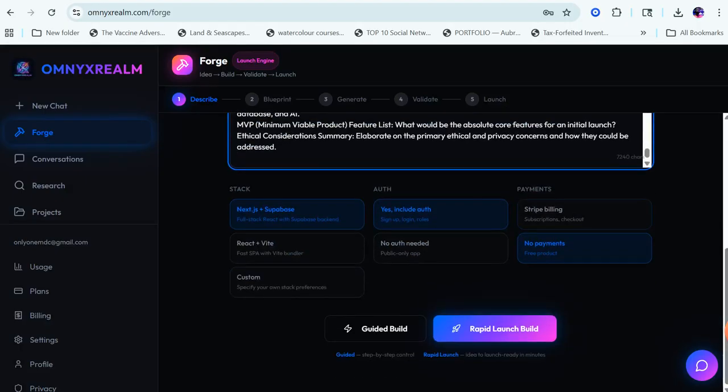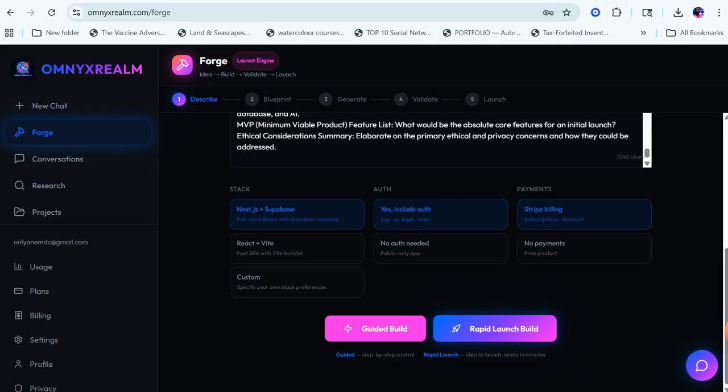So I'm gonna go down here. I can create something like a Next.js Supabase or a React Vite version. This stuff can be prepared to go onto the iOS App Store or the Google App Store. I can have authentication so they can sign up and log in, or no auth needed. Stripe billing or no payments. So I'm gonna do Stripe. I can do a guided launch or rapid launch. I'll tell you about both of those. I'm gonna do rapid launch for the sake of time.